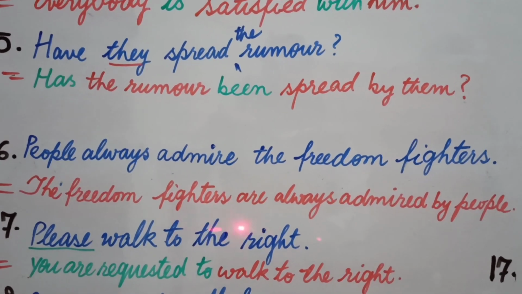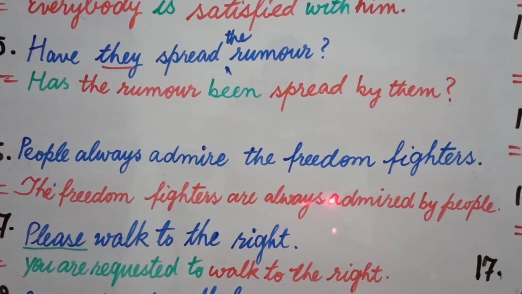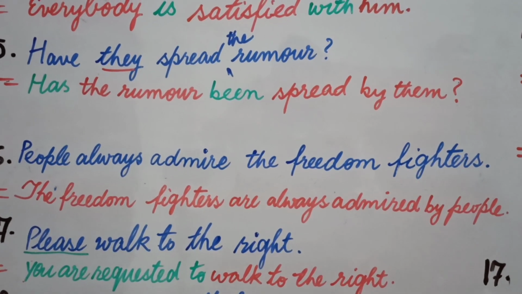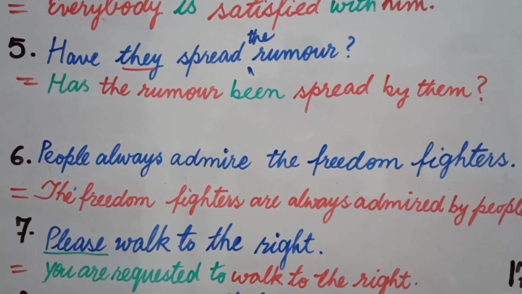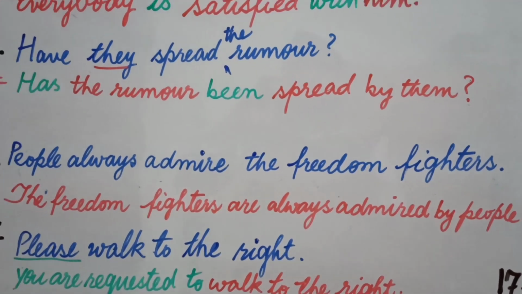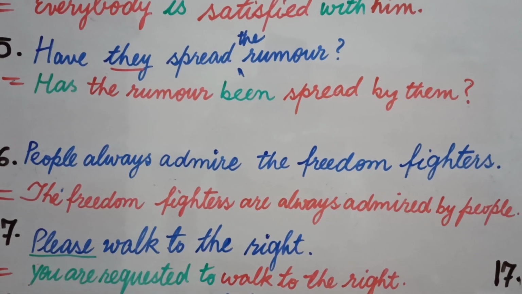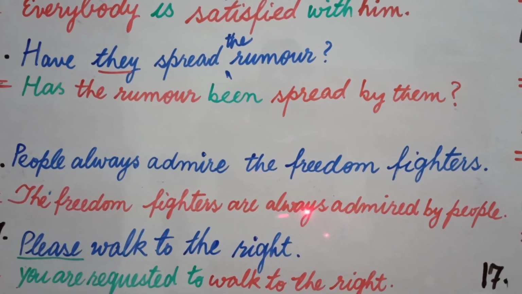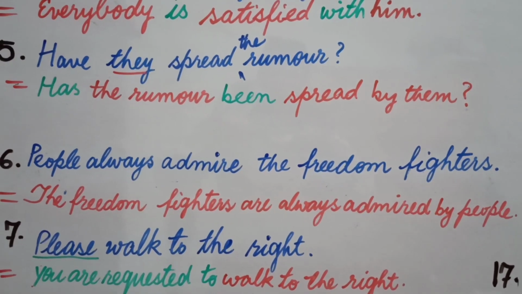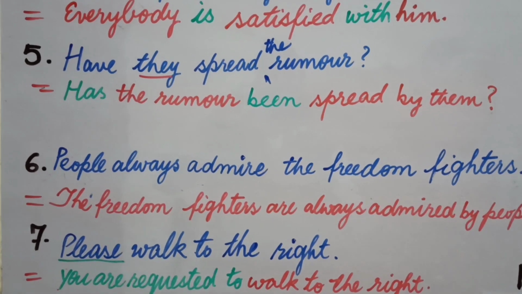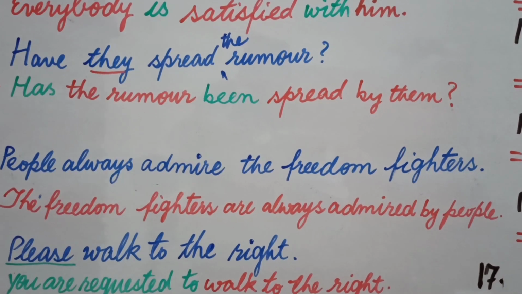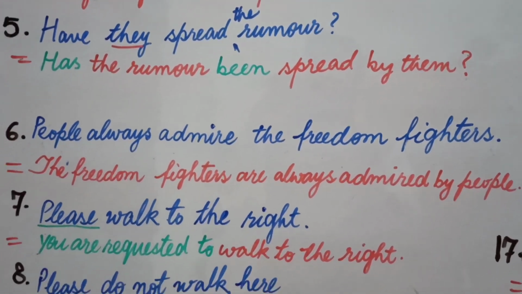That's why you will add are, always, and then the third form, because generally we use are not admired, are always admired, are generally admired, which means the adverb is placed in the place of not, and whatever is written before the verb you will also write before the verb, and by the people. The subject will be written at the end of the sentence after the preposition by.